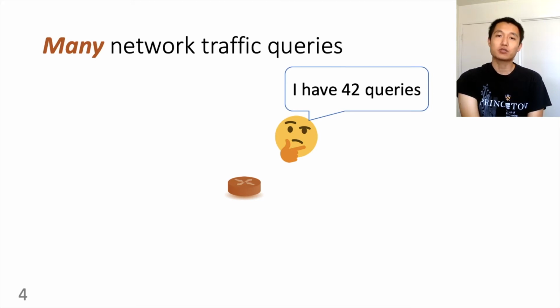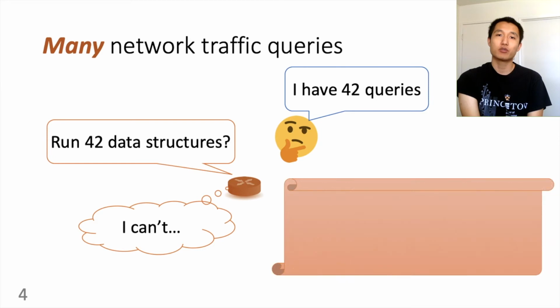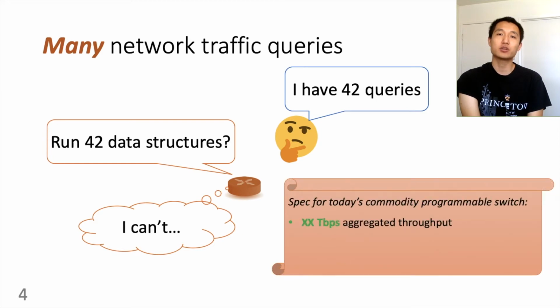So the best place to run the distinct counting queries is directly in the network switch data plane, where we can process each individual packet without sampling. However, we can't run dozens of data structure instances in the switch data plane, for a reason people often ignore. If we look at today's advertising flyer for a switch, we will first see the switch can process X terabits of traffic per second. That's great, so the network is getting faster and faster, and we have more and more traffic to process. Even better, the processing is programmable. We can run customized data structures.